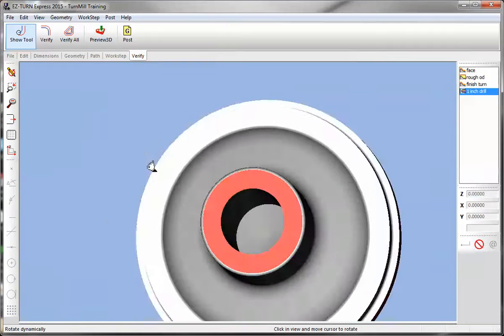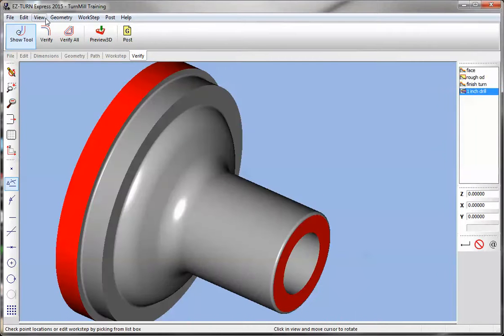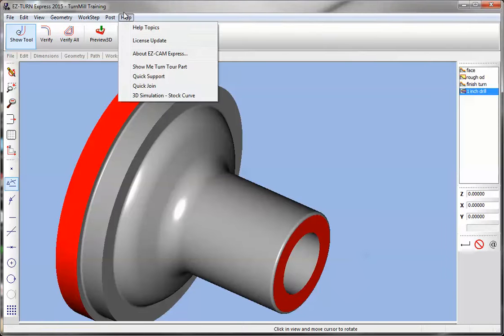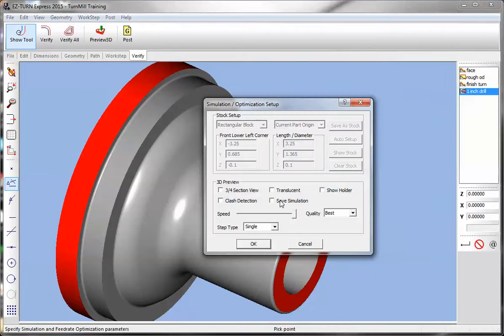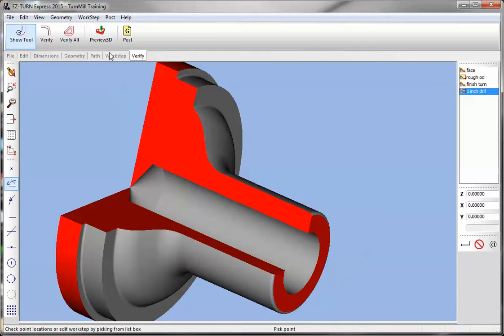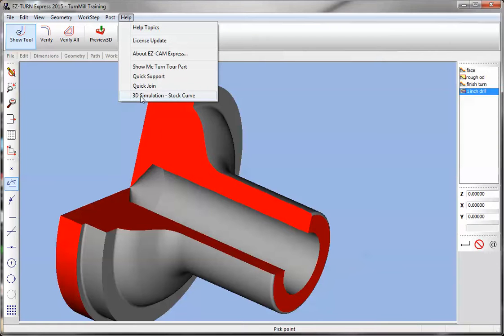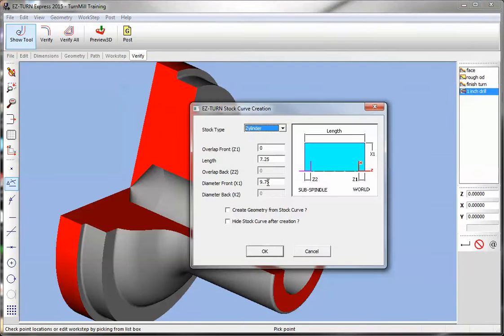Now we're working on a bore, so maybe we want to take a look at the bore. So we'll go in to work post, stock setup, 3/4 view. That's just extra stock holding from the chuck. We can change that. This is another good exercise. 3D simulation stock curve, and the length we could say is 3.125.